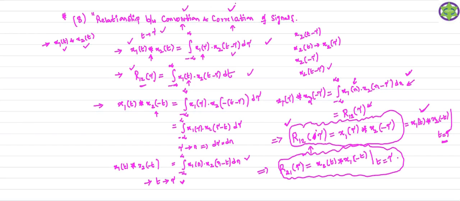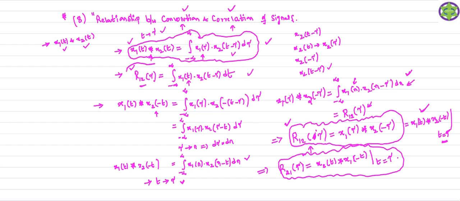Once again I will repeat the relationship between the convolution and correlation of the signals. To establish a relationship between them, you consider the two signals, x1 of t and x2 of t. Whenever two signals are given to you, you already know the convolution of the two signals. This is the formula we use to find the convolution. You should remember many formulas in signals and systems, and one of them is convolution, a very important formula. Convolution of two signals will always produce a new signal, using this integral operation.